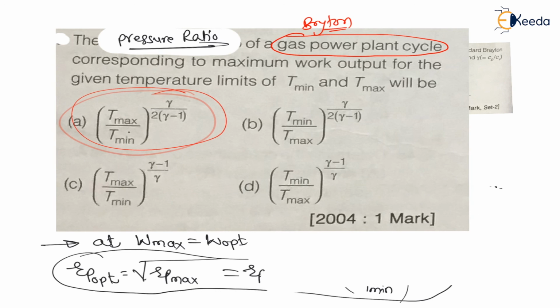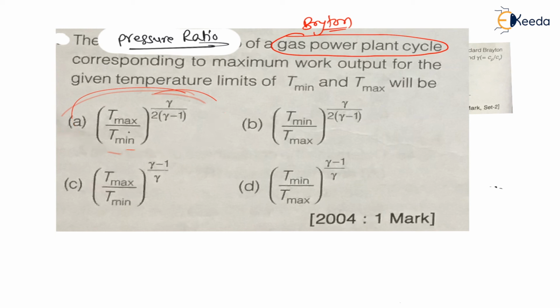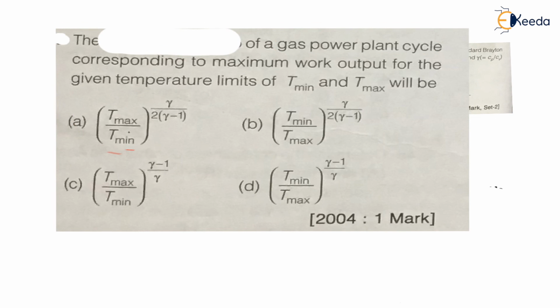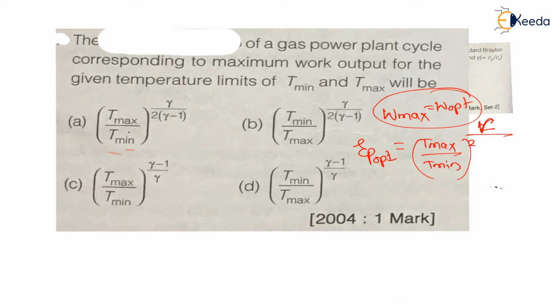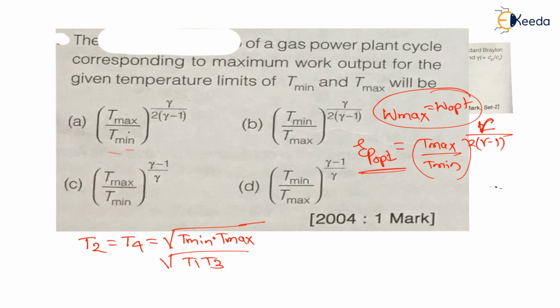Now, corresponding to this RP optimum, we have derived many things in our theory calculations. Corresponding to the optimum work, which is the maximum work from the gas turbine, RP optimum, also called RP critical, is the maximum temperature in the cycle divided by the minimum temperature in the cycle, to the power gamma divided by 2 into (gamma minus 1). Again, at RP optimum, the compressor exit temperature T2 is equal to the turbine exit temperature T4, which equals the square root of the minimum temperature in the cycle into the maximum temperature in the cycle, that is T1 and T3.